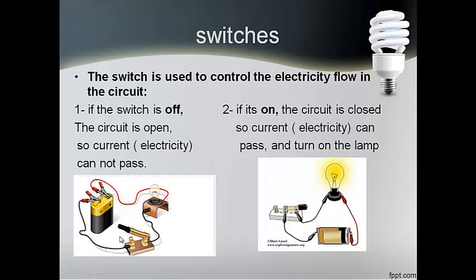So if the switch is off, the circuit is open, as you're seeing now in this switch. So the current cannot pass. If it's on, the circuit is closed. The circuit is closed without any gaps, so the lamp can be turned on, and the current can pass through all of the circuit and turn the lamp on.